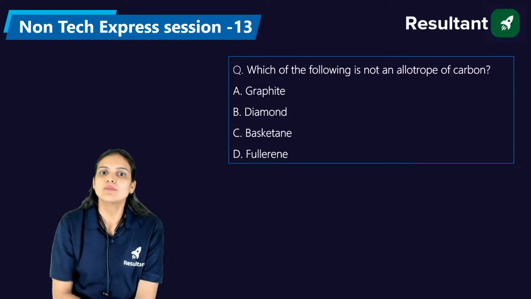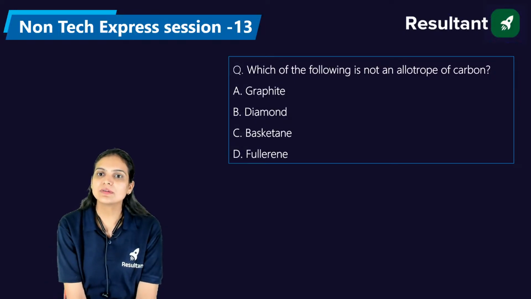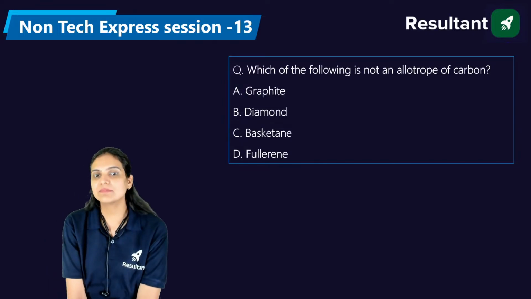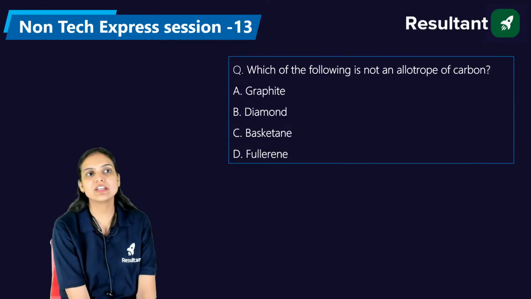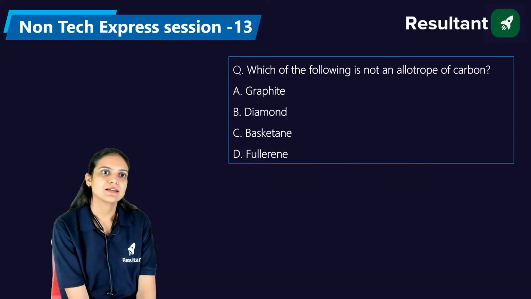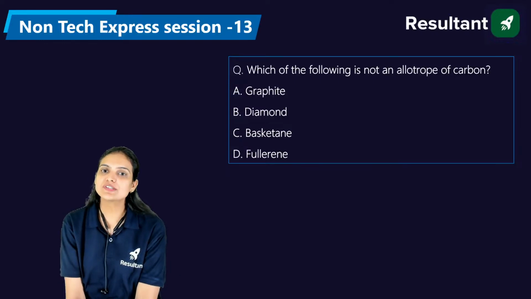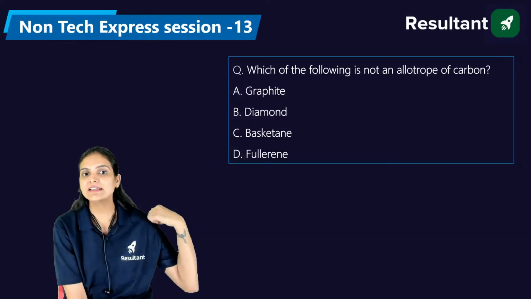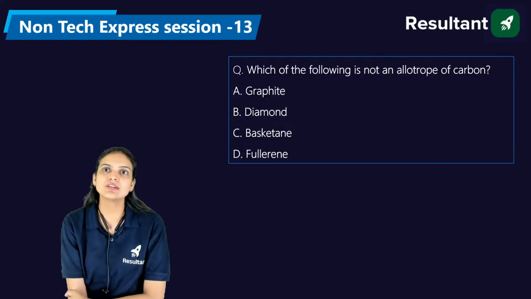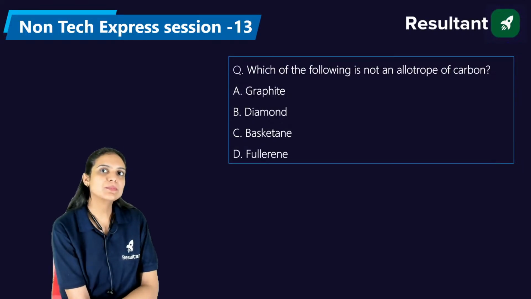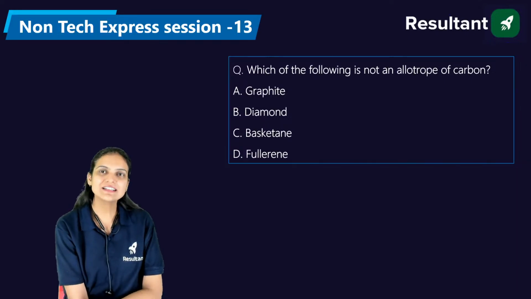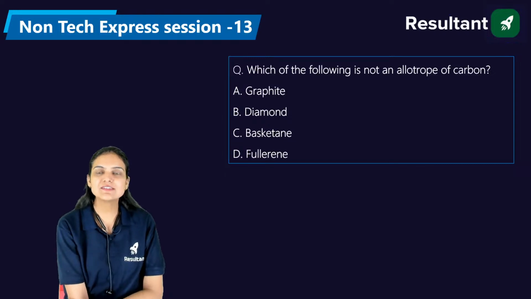Now which of the following is not an allotrope of carbon? Graphite, diamond, basketane or fullerene? Please answer. What do you think? What is the right answer of this question? Vivek, Kuldeep, Devanshu, Sultan, Obed, Emdad, Puneet, Venkat. Devanshu is saying it's C, that is basketane.